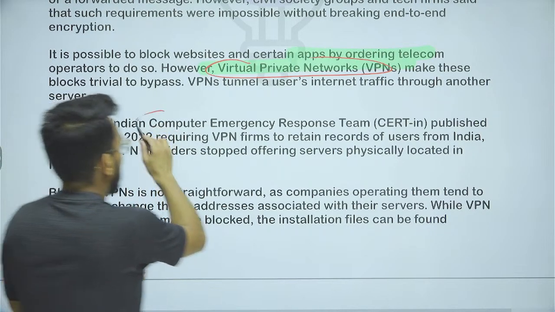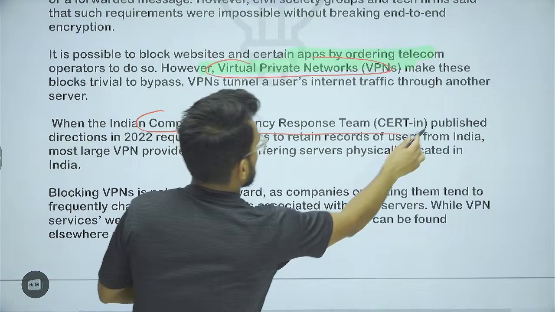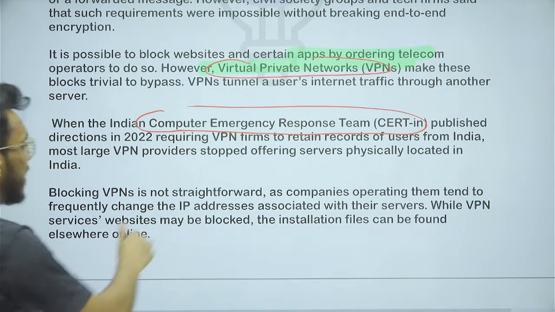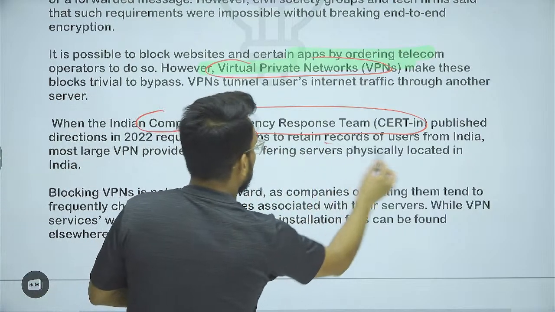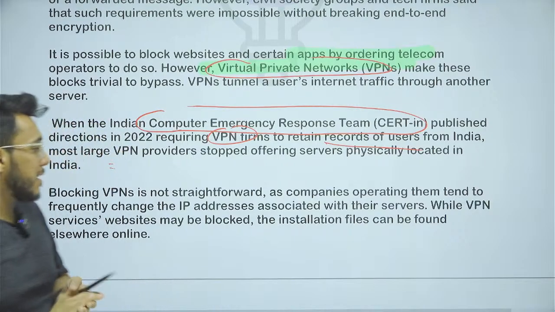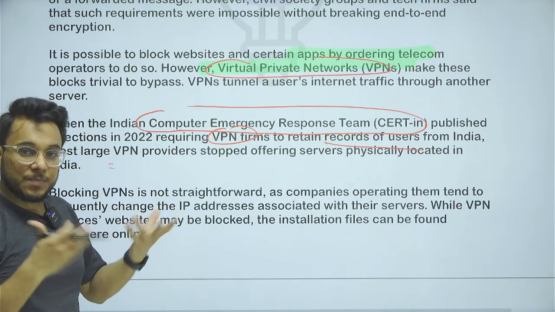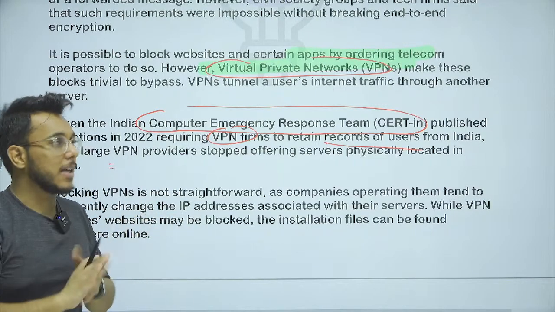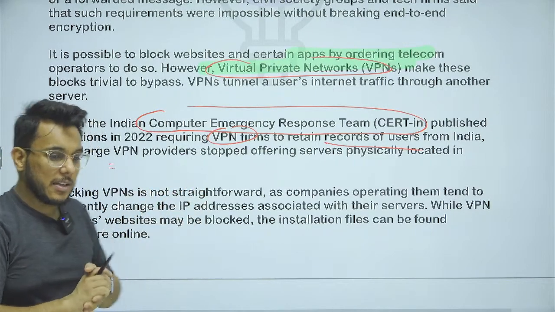In this respect, the Computer Emergency Response Team, CERT-In, published directions in 2022 that VPN firms have to retain the records of users from India, and what type of websites they are accessing. But again, if the VPN companies want, they will give it, otherwise you cannot track that. So this is one concern that will come.